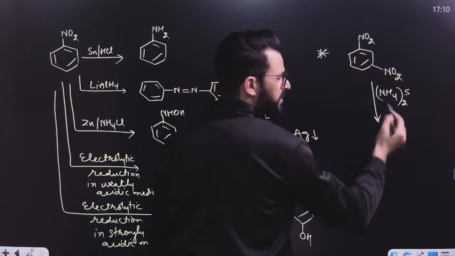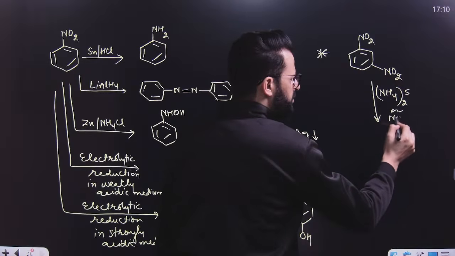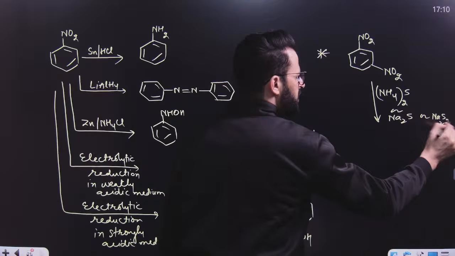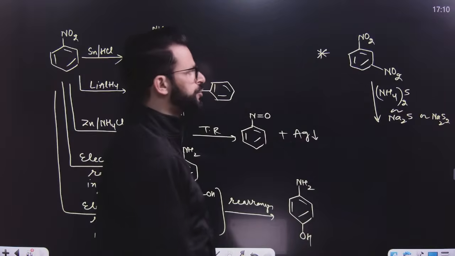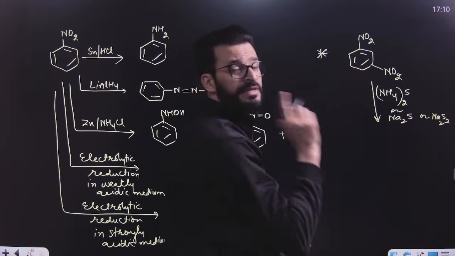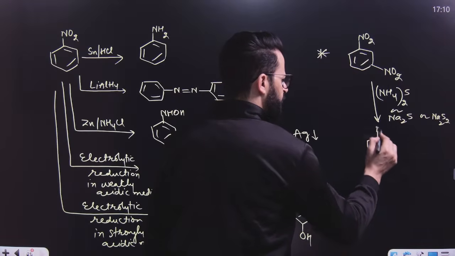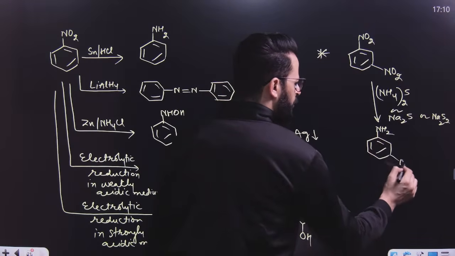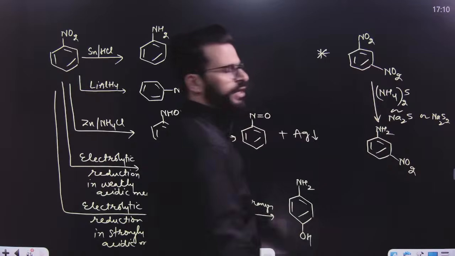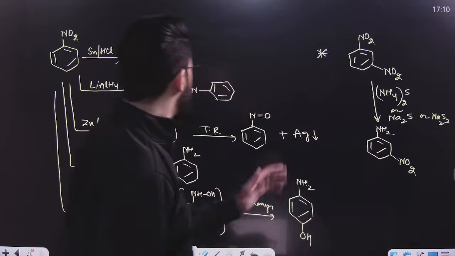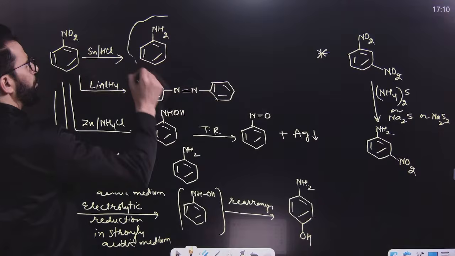ammonium sulfide, or sodium sulfide, or sodium bisulfide, say sulfides or polysulfides, can be used to reduce only one. That means selective reduction takes place. At that time, one will be reduced, another will not be reduced. This reaction is known as selective reduction, or this is known as Zinin reduction. So among these, this is a very important compound.